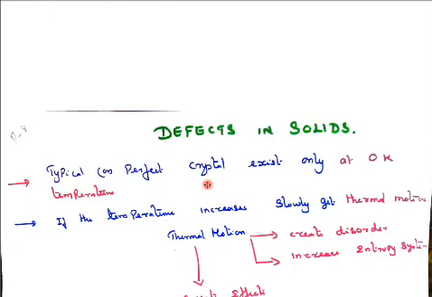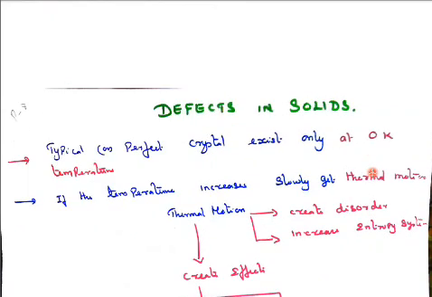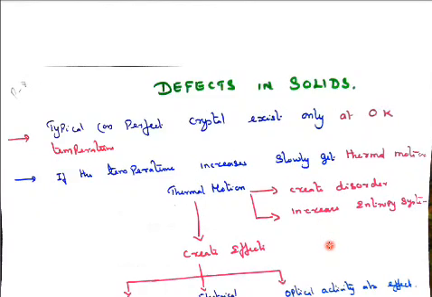Defects in solids. Some imperfections in the solids create the defects. For example, a perfect crystal exists only at zero Kelvin temperature. If the temperature increases, the atoms slowly start moving randomly. That is called thermal motion. Thermal motion creates some disorder. What does disorder mean? The atoms move here and there, around. That disorderliness means entropy increases.